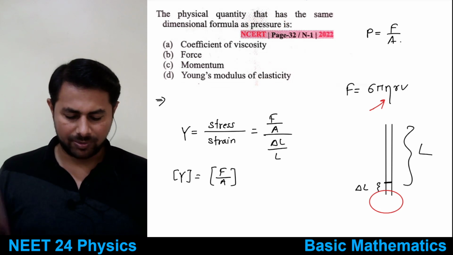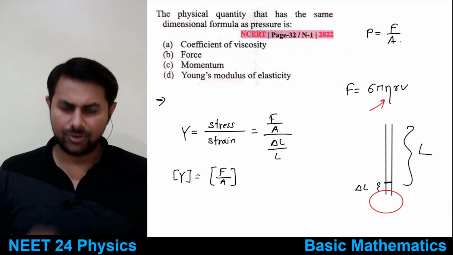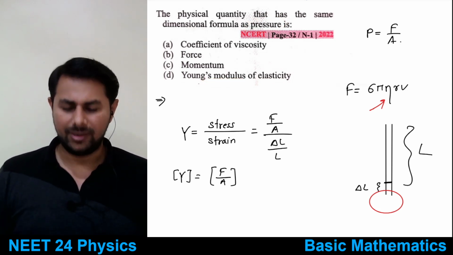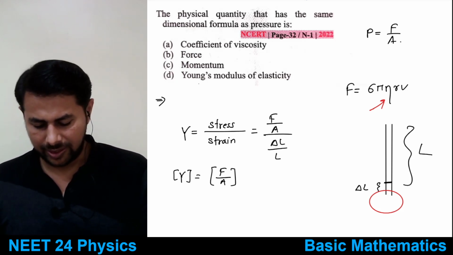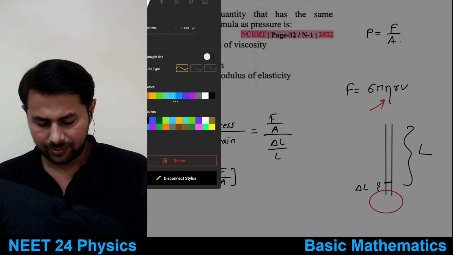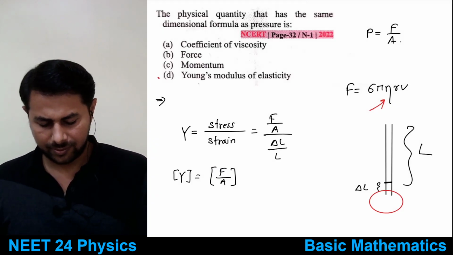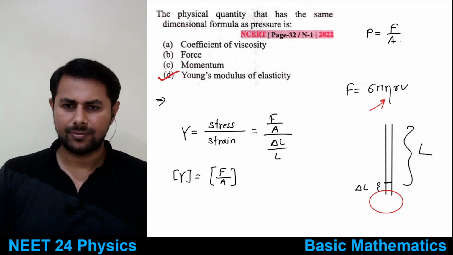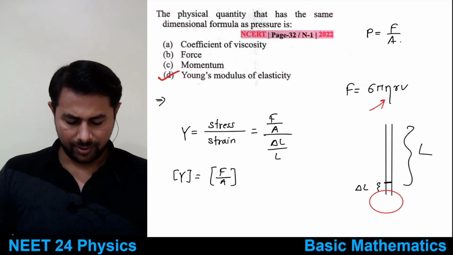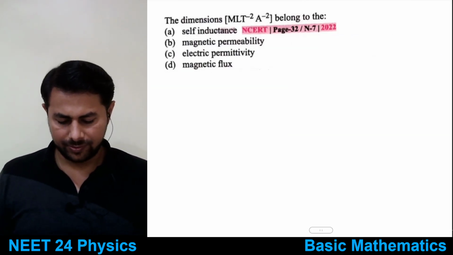And if you have sufficient practice, then you will immediately click this one, right? So this one is very, very simple. This thing is clear, everyone? Okay, good. Let's see another question.